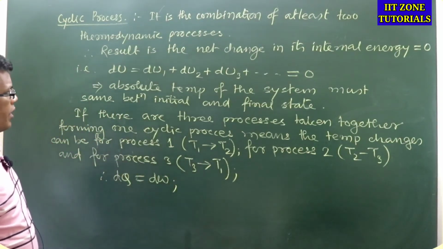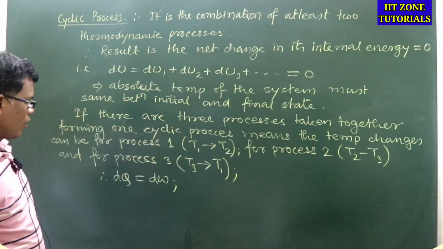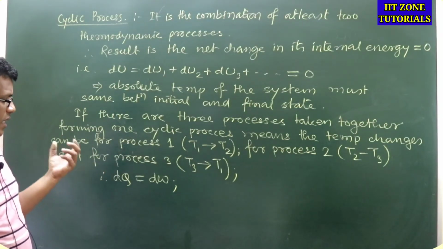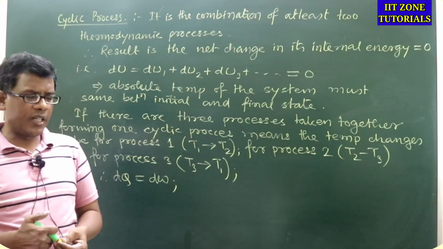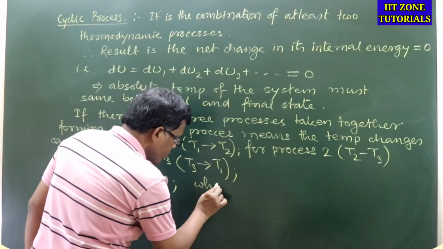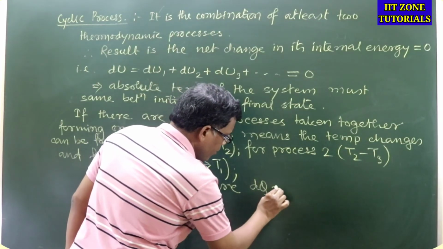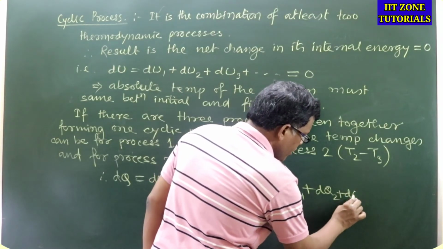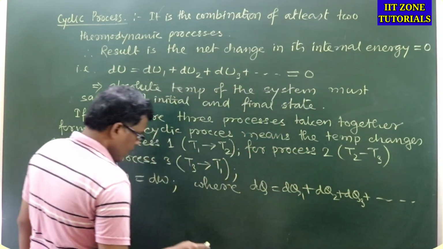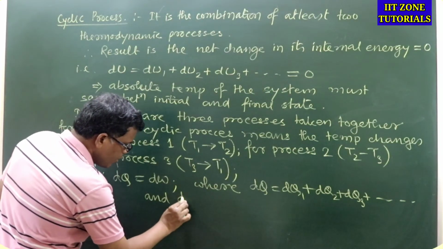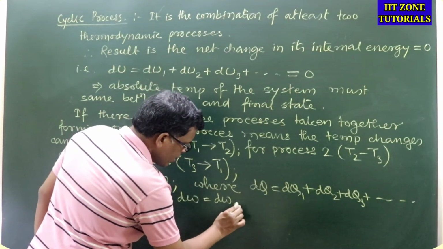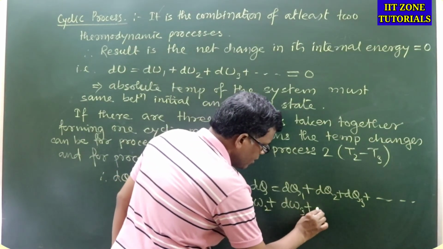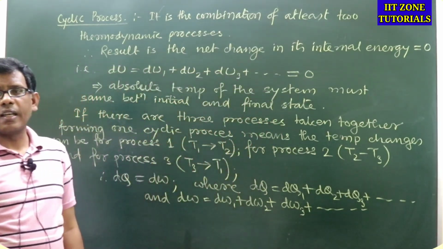That is why in a cyclic process, if dQ is the total heat change of the combination and dW is the total work done, we can write dQ will be equal to dQ1 plus dQ2 plus dQ3 and so on, and dW will also be equal to dW1 plus dW2 plus dW3 and so on.